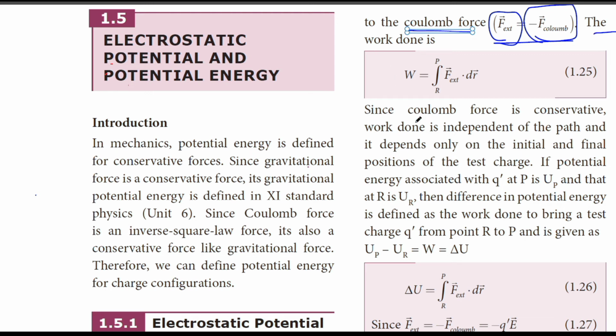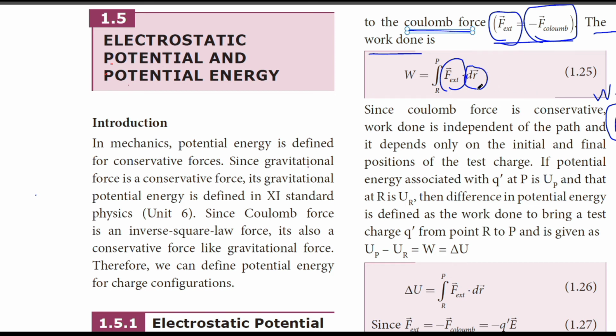Total work done is W equals integral of F external dot dr from R to P. You know very well that work done is equal to force into displacement. The same thing is here: integral of F external, the applied force, and displacement dr.